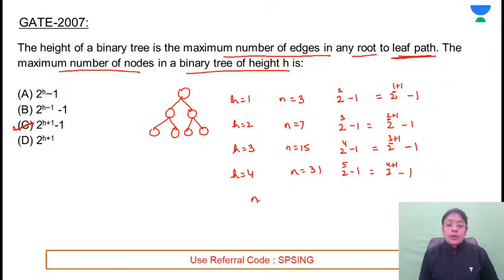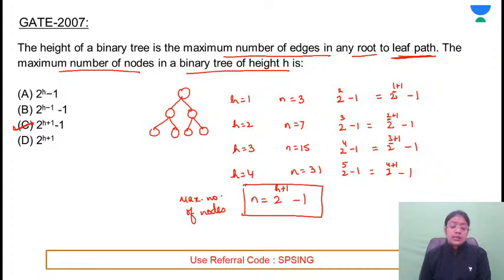So this means that the maximum number of nodes, this formula is for that, because if they are asking for the maximum number of nodes, this means that the last level is also full. So this comes out to be 2 raised to power h plus 1 minus 1. So option C is the correct answer. Clear? Any doubt?